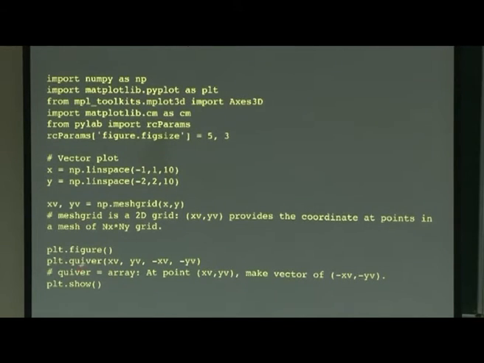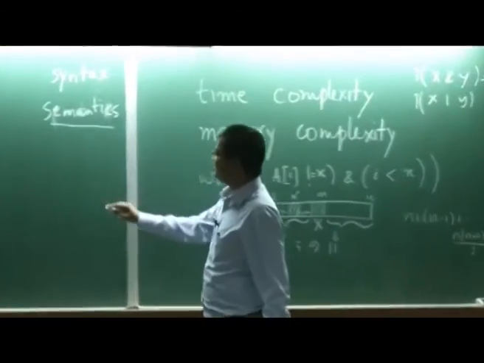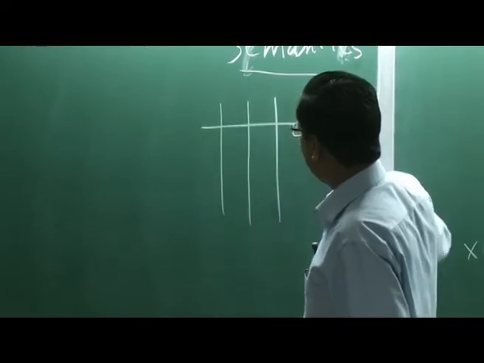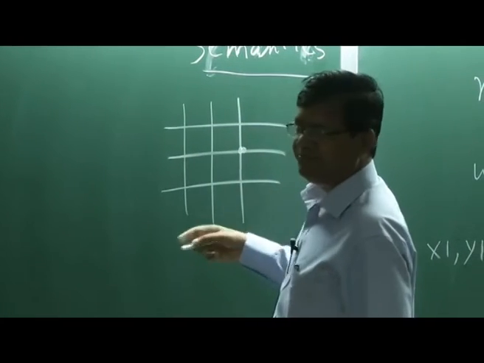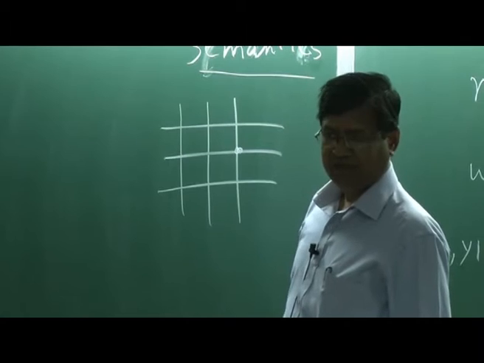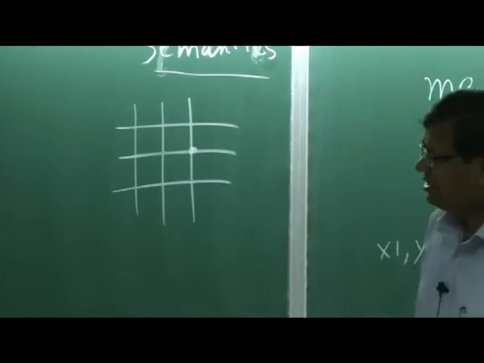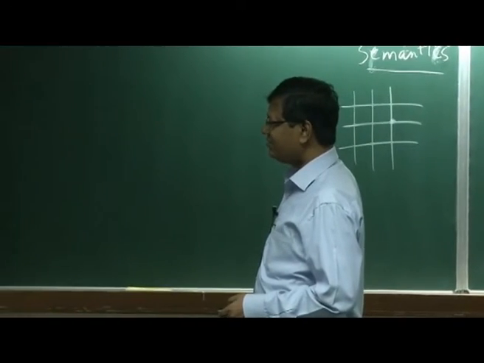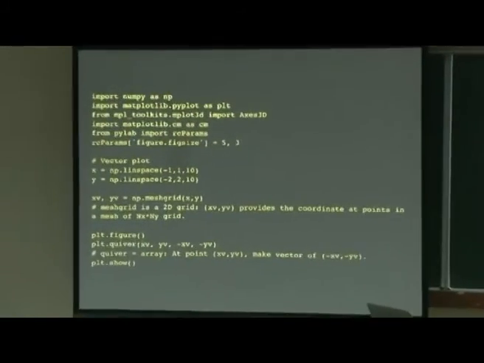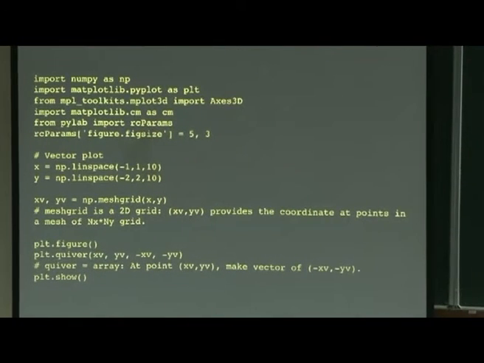Now, this quiver is an arrow. So, you will create an arrow at this position x comma y in the mesh. Just imagine this is a mesh, and at each point, the first two coordinates will tell you the coordinate. Then, what is the vector field at that coordinate? Here the coordinate at that point is xv and yv.